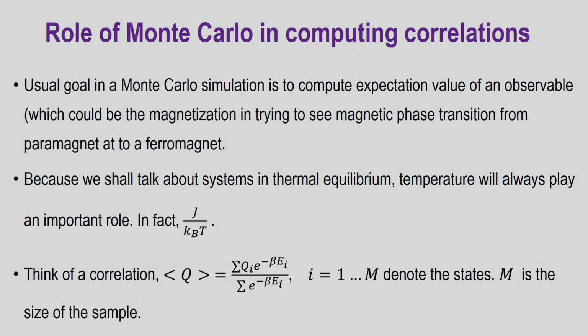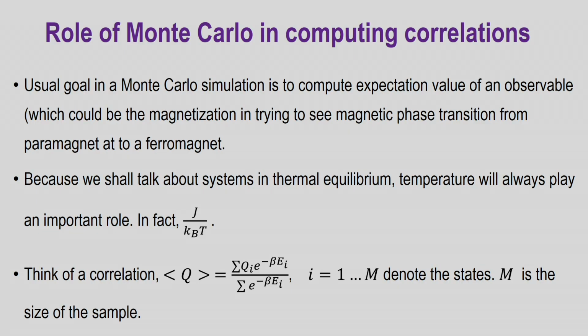Now, this particular observable could be the magnetization as we commonly know it, which is an indicator of phase transition, because if the magnetization vanishes, the system is said to be in a paramagnetic state, and if it is non-zero, then it is a magnetized or magnetic state. And this is exactly what we have just discussed.